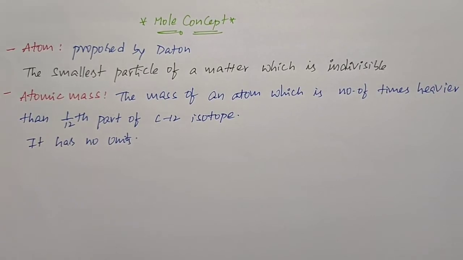At the same time, we can express the definition of atomic mass in terms of a formula also.